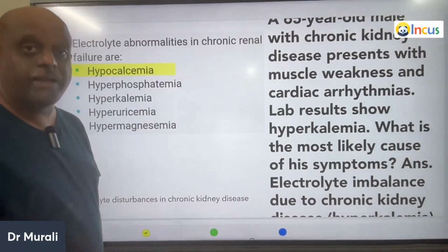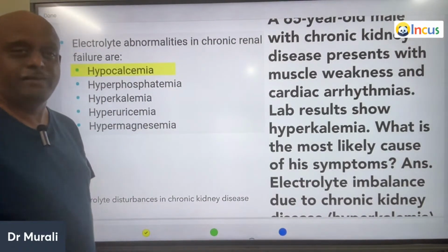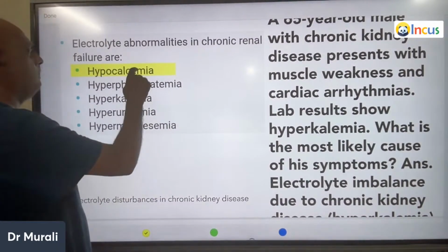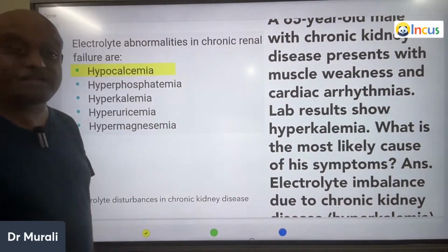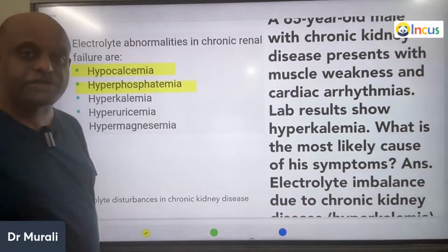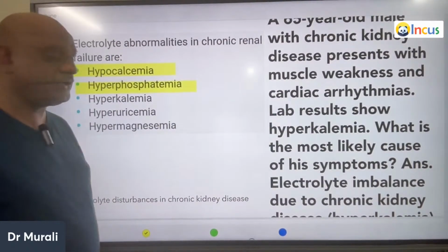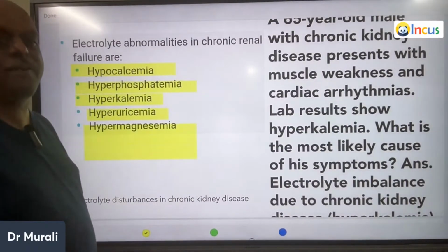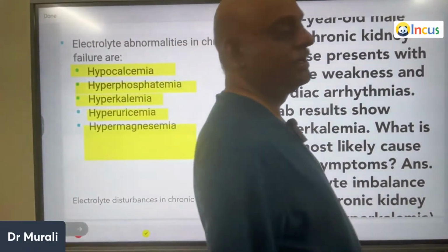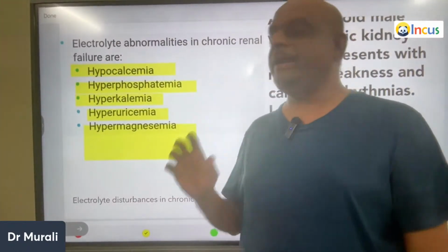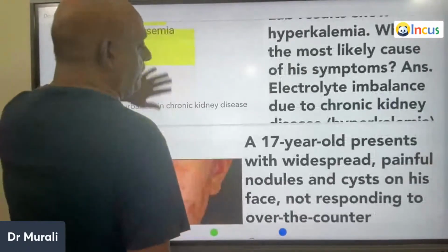Hypocalcemia, because in chronic kidney disease there is no vitamin D production, 1,25 dihydroxy vitamin D. That's the reason there is a development of hypocalcemia. There is hyperphosphatemia because phosphate excretion requires the kidney to function. There is hyperkalemia, hyperuricemia, hypermagnesemia. This combination is the electrolyte disturbances in chronic kidney disease is what you have to remember.